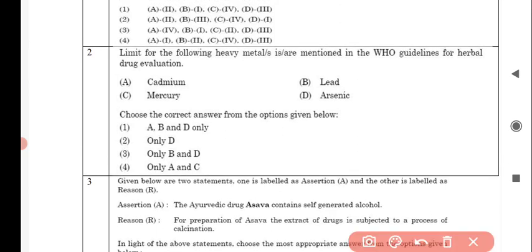Next question is, limit for the following heavy metals are mentioned in the WHO guidelines for herbal drug evaluation. A is cadmium, B is lead, C is mercury, and D is arsenic. Now choose the correct answer from the options given below. And the correct answer is option number 1, A, B, and D only.